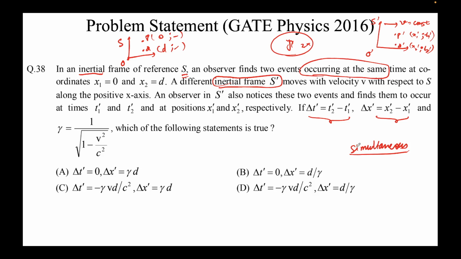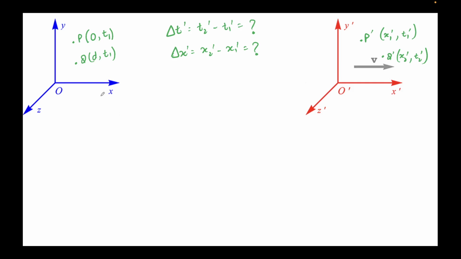So now let's go ahead. This was the problem given to us. This is our first inertial frame S, in which the first event P is at coordinates 0 comma t1, and the second event is d comma t1. Similarly, here I have another inertial frame S prime, and observer O prime is observing these, right? So we need to find delta t prime, which is t2 prime minus t1 prime. If we find t2 prime and t1 prime and subtract them, we'll find our answer. Similarly, if we find x2 prime and x1 prime, we'll find our answer. How do we find t2 prime, t1 prime, x2 prime, x1 prime?